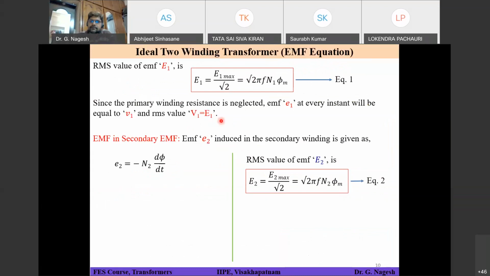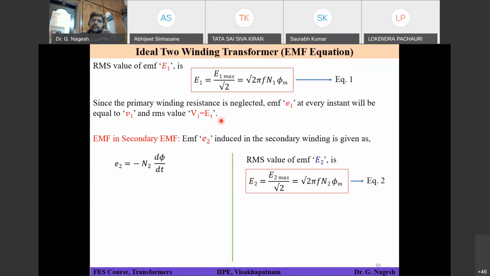We get E1 from the flux phi expression after taking the derivative. Since we are assuming the voltage E1 developed across the primary winding as a voltage drop in the direction of excitation current, you don't have a minus sign in your expression. If you do the derivation, we observe that E1 has an angle of plus 90 degrees with respect to your flux phi.